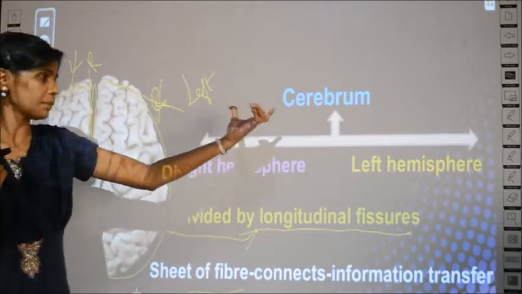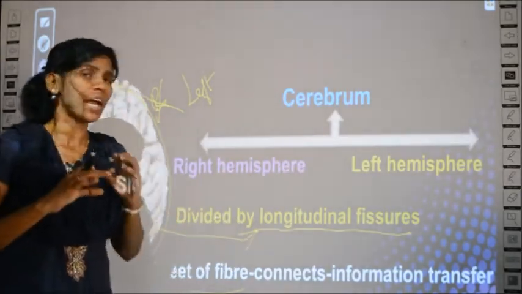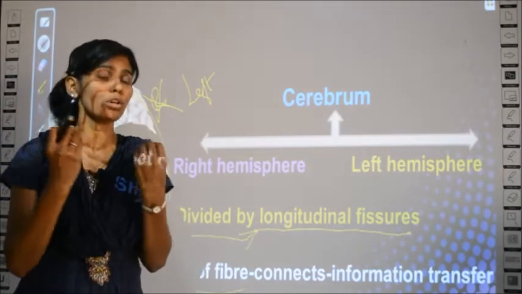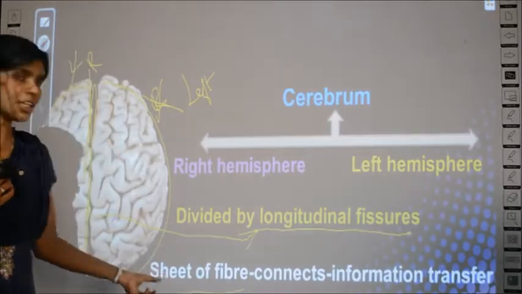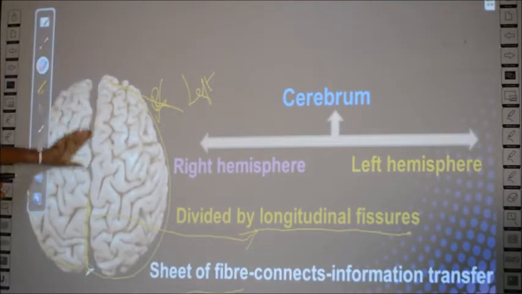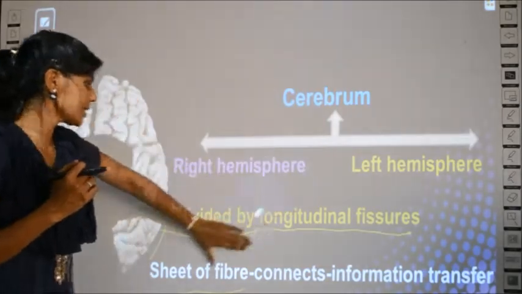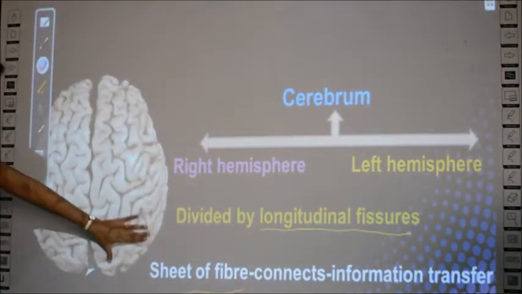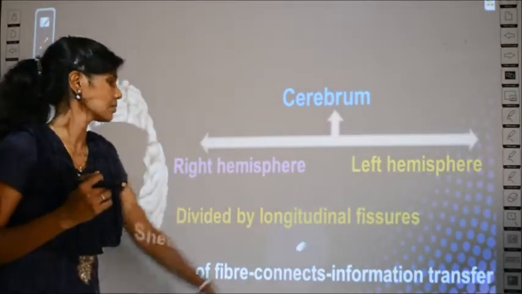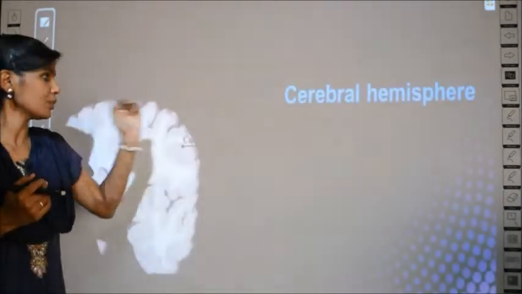Clear? So the cerebrum is divided into two parts called right hemisphere and left hemisphere, and both of them are divided by the longitudinal fissure and both of them are connected by a sheet of fiber. Clear? Then we learn about the functions of cerebrum. Each part of your brain has different functions. So the functions of...